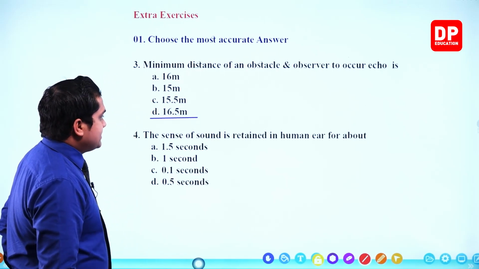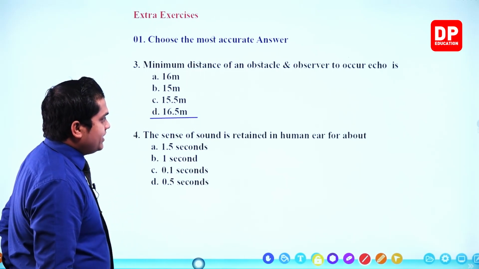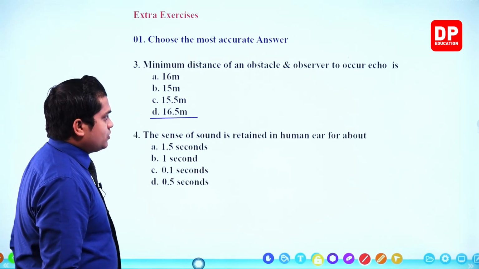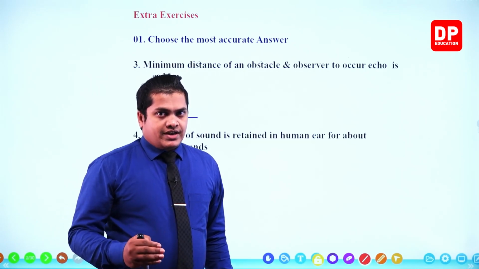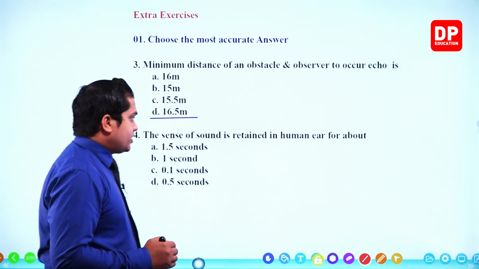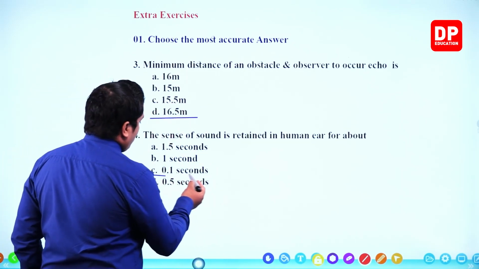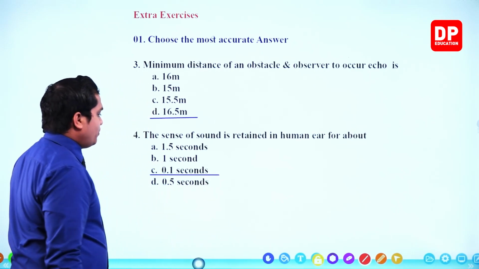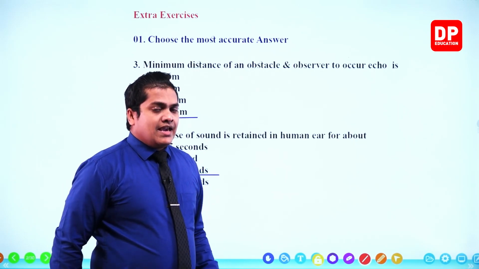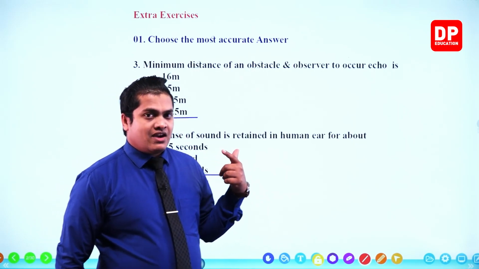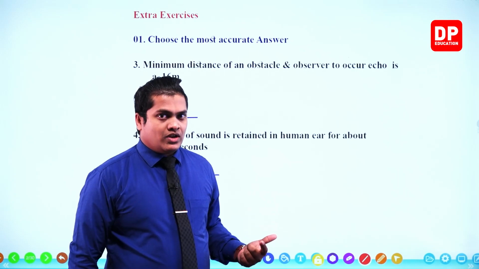Next one, the sense of sound is retained in the human ear for about, that is also very simple, my dear children, right? The sound is going to be retained within our ear for about 0.1 second. Actually, this sense is retained within our brain for about 0.1 second.